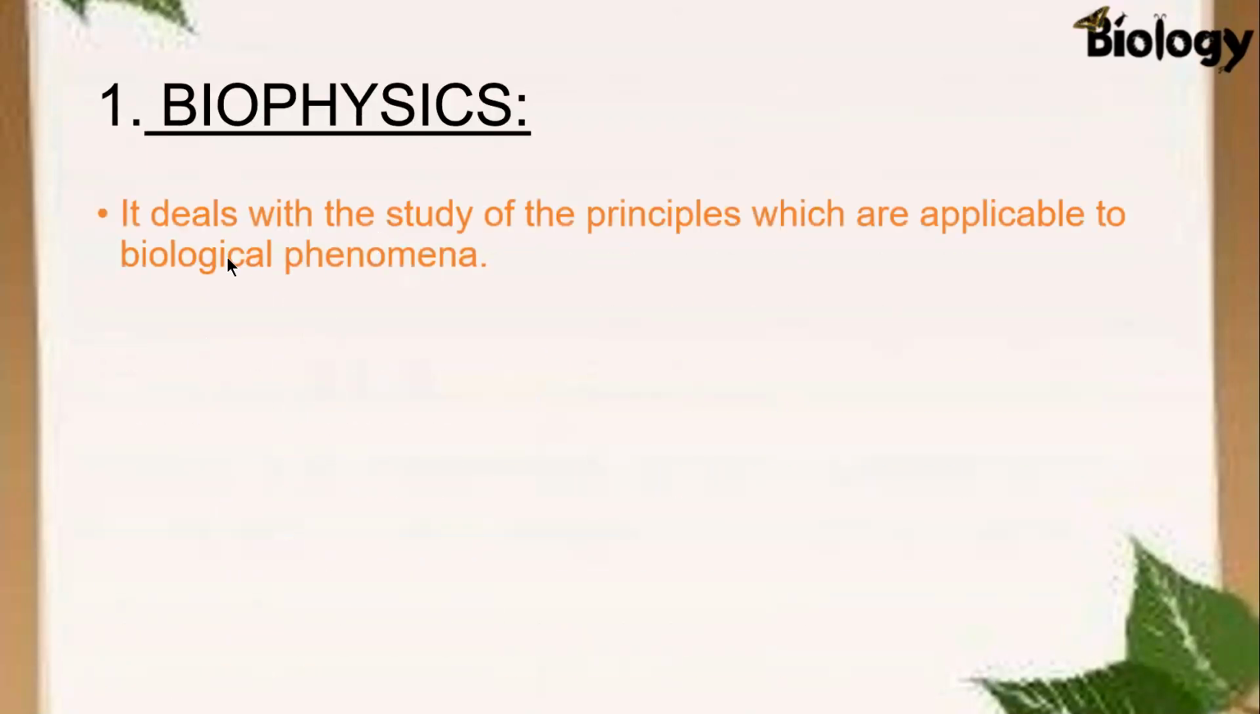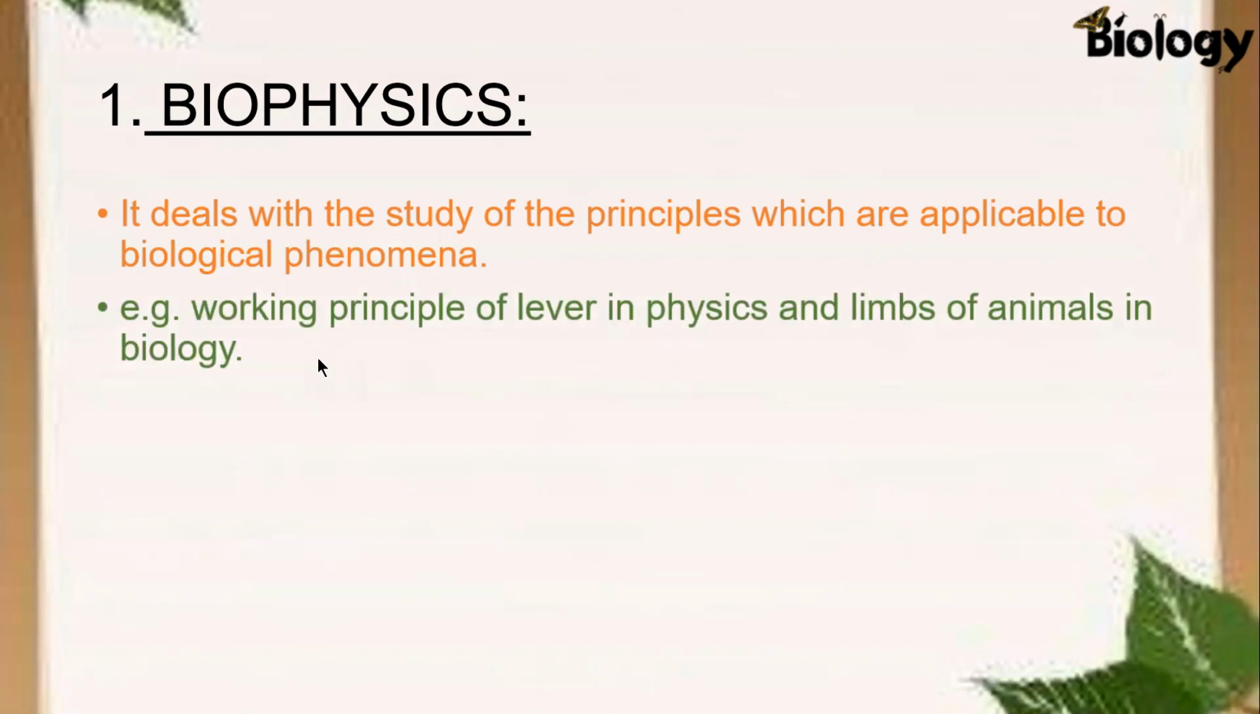Number 1 is biophysics. This branch deals with the study of the principles which are applicable to biological phenomena, or they are related to the living organisms. For example, working principle of lever in physics and limbs of animals in biology. Or we can say that limbs of animals work on the principle of lever.